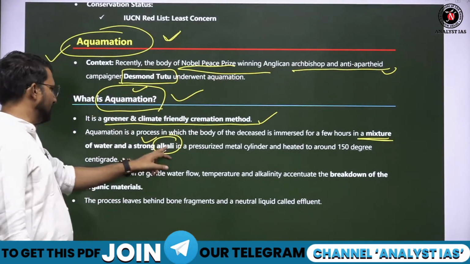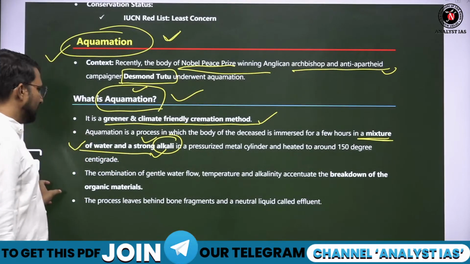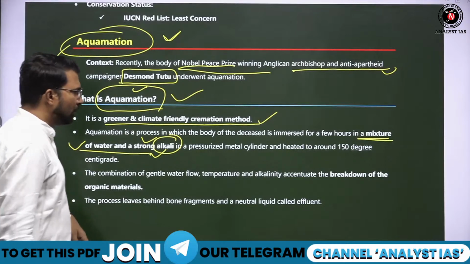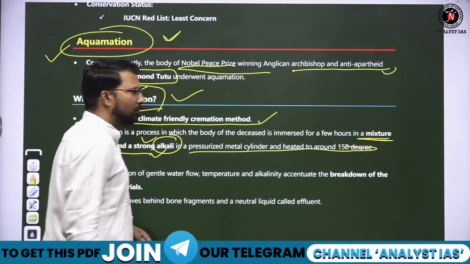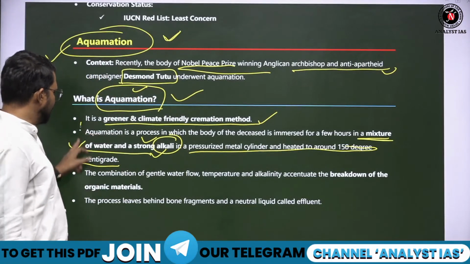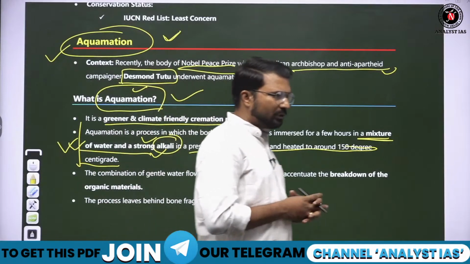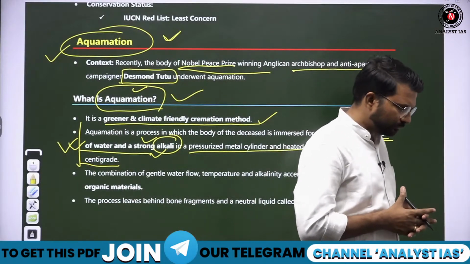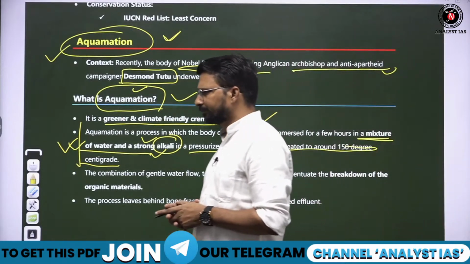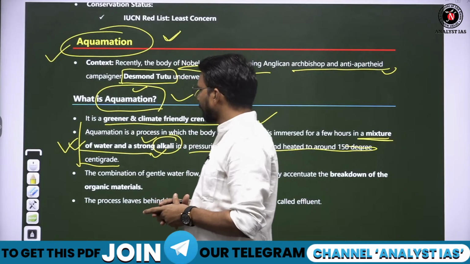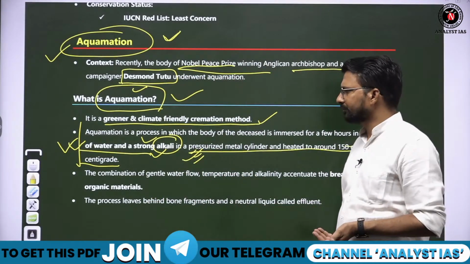सो एल्कलाई मटेरियल में बॉडी को सबमर्ज कर देते हैं. फाइन. And it is put into a pressurized metal cylinder around 150 degrees. So here basically less energy is used. Wood is not used for cremation purpose. Fine. So it will not produce any carbon dioxide.